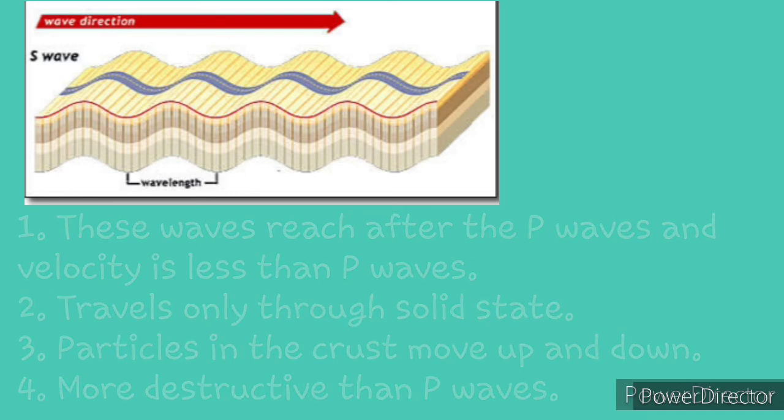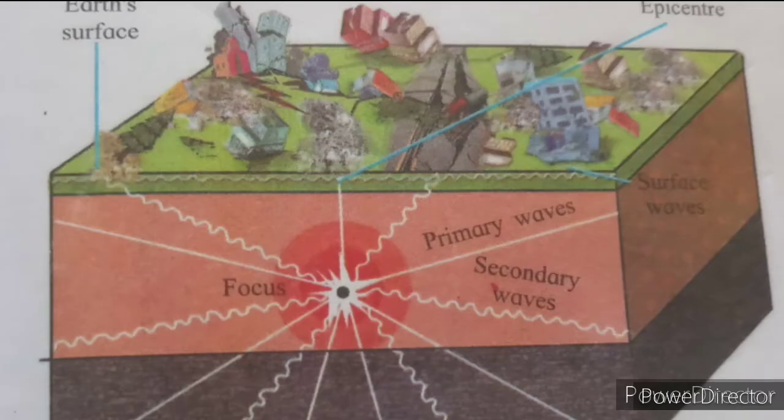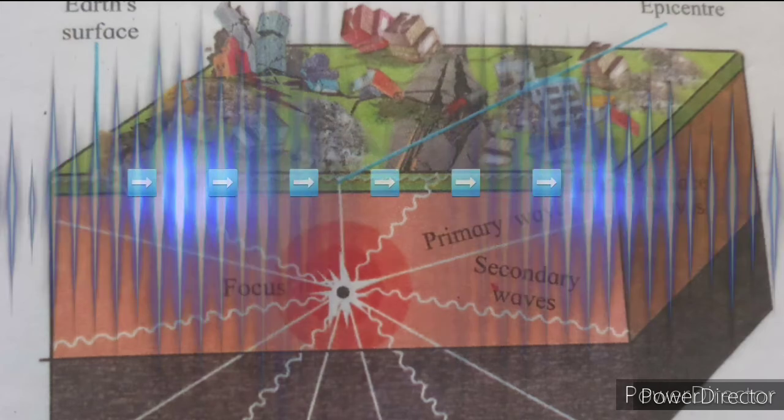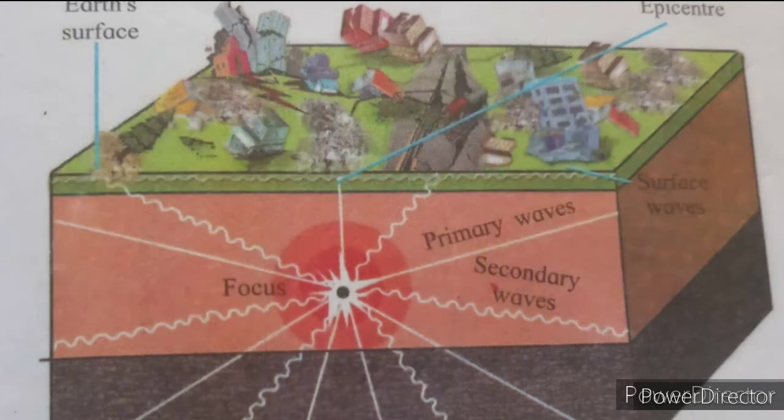Now talking about the third wave, that is surface or L waves. These waves are generated after the P and S waves reach the epicenter. They travel in the direction of the circumference of the earth along the crust. They are the most destructive of all the waves.